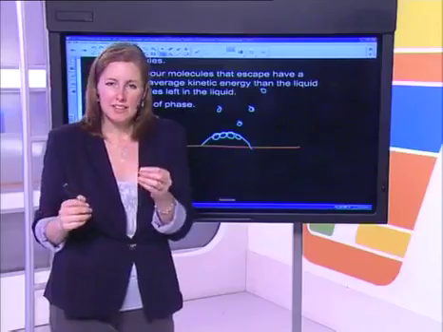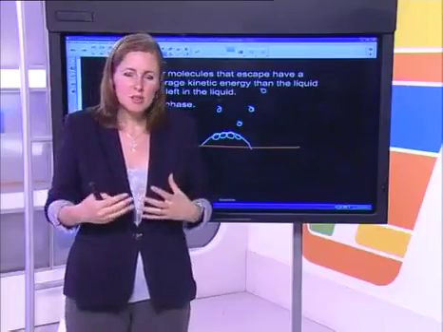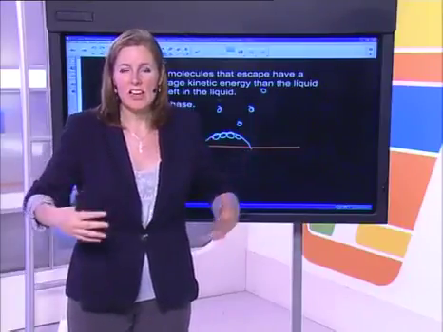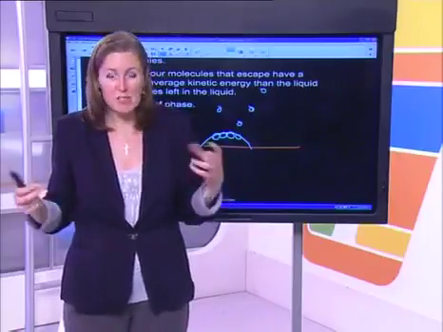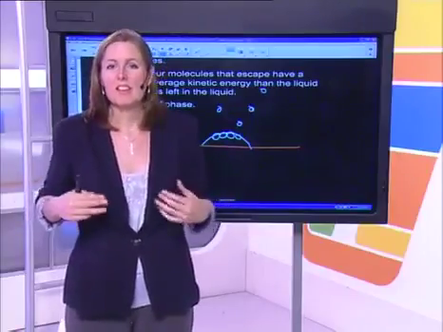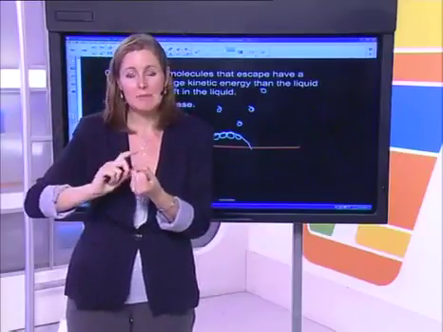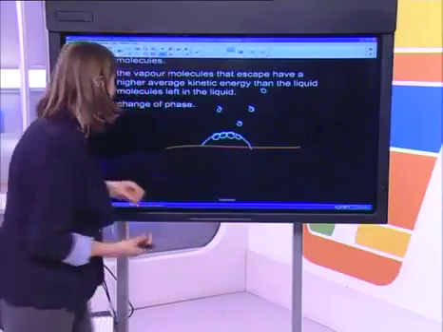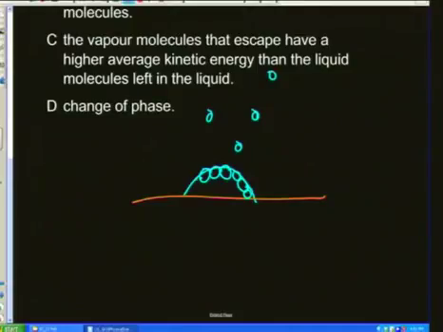While they're doing that, they're going to have to take up energy from their surroundings, but it's only those that have high enough energy to overcome those forces of attraction between them and their neighbors that will be able to go into the gaseous phase. So remember, to change phase means to overcome the forces of attraction that are holding it in that phase. So here, the particles at the surface are able to escape.